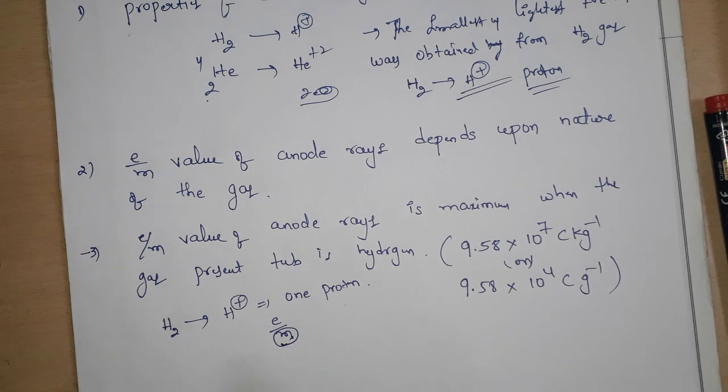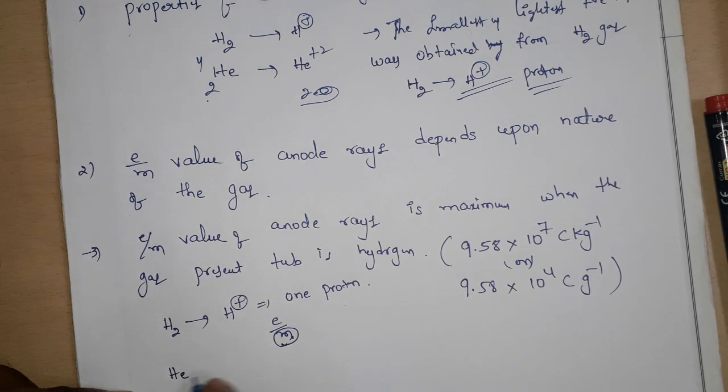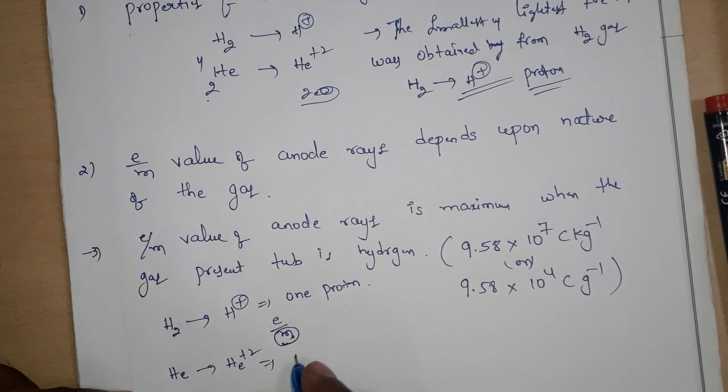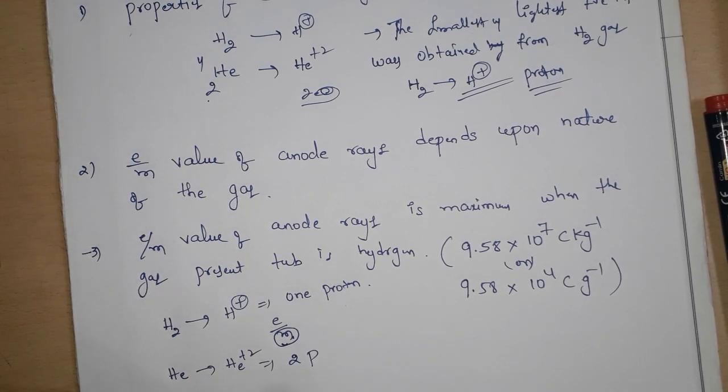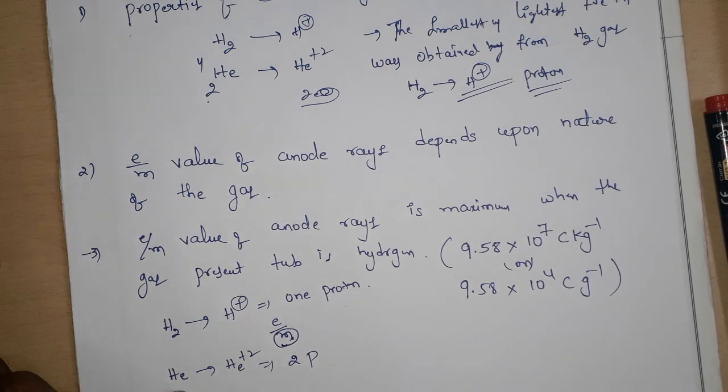That's why only for hydrogen gas the specific charge of the proton is maximum. When you take helium gas, you will get He2+. Helium has 2 protons, so the e/m value of helium is very less compared to hydrogen gas. This is the reason the e/m value of anode rays is maximum when the gas present in the tube is hydrogen.